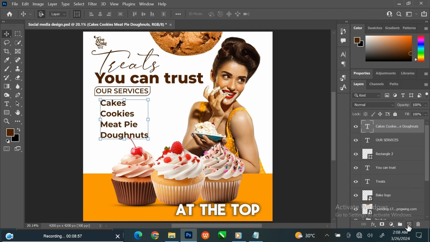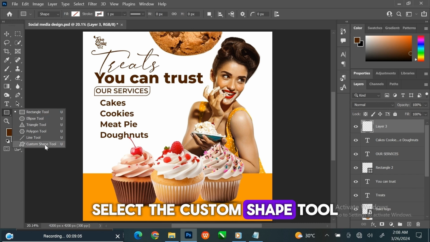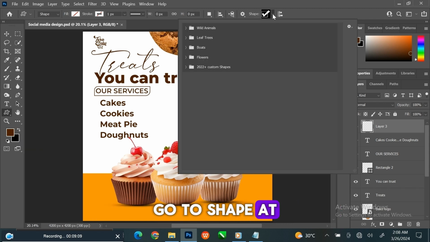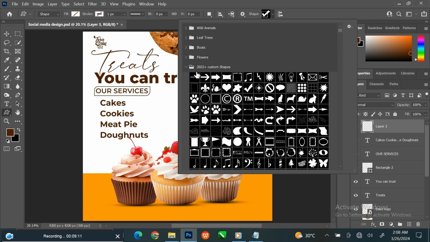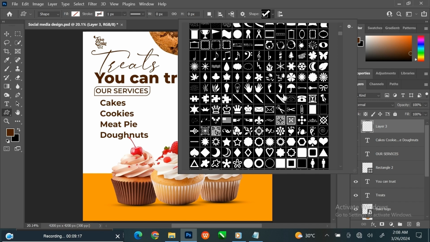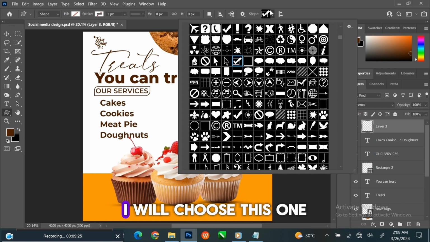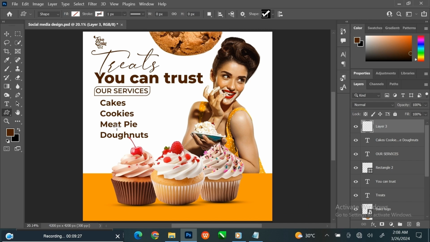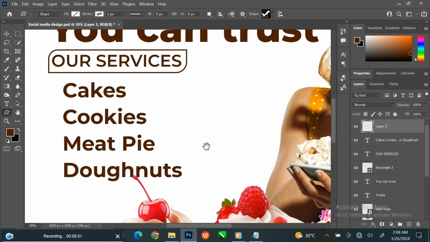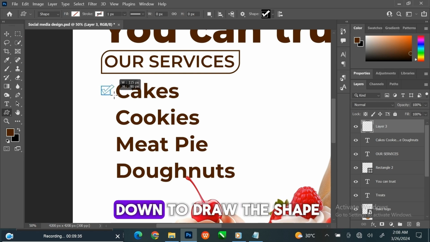Create a new layer at the top. Select the Custom Shape tool. Go to Shape at the top. Here you can choose any shape. Since I am adding a bullet point, I will choose this one. You can download and install shapes. Left-click and drag down to draw the shape.